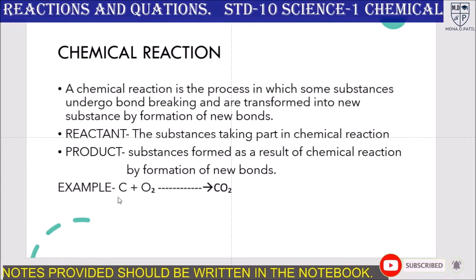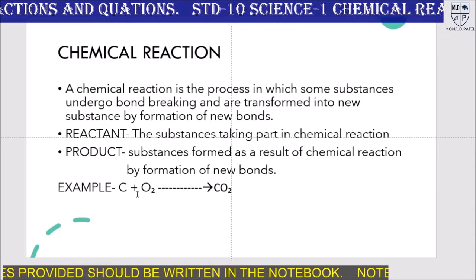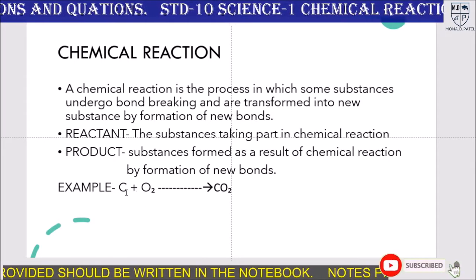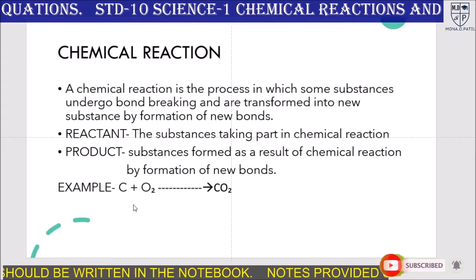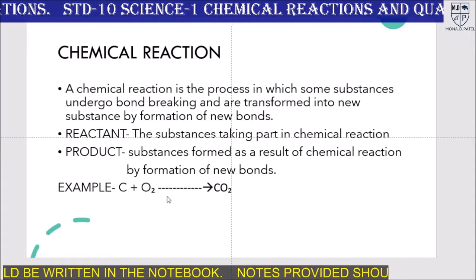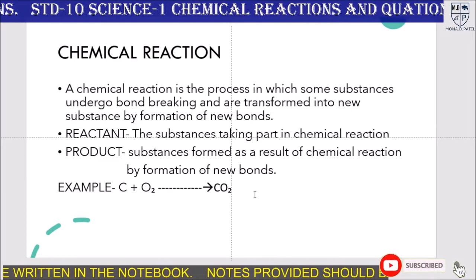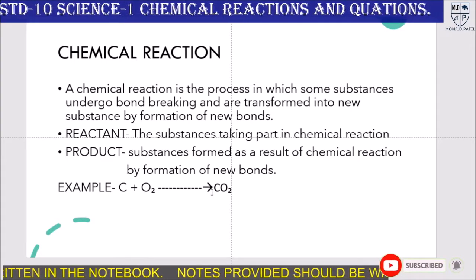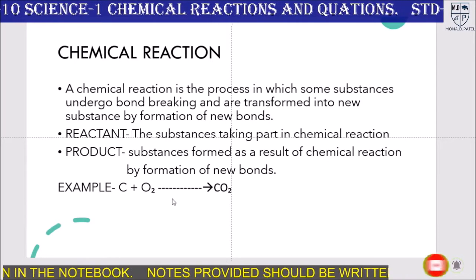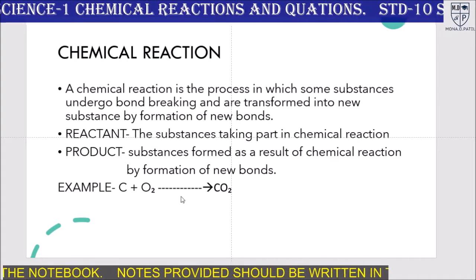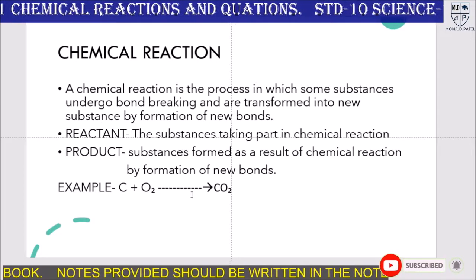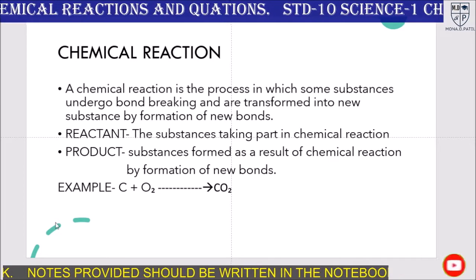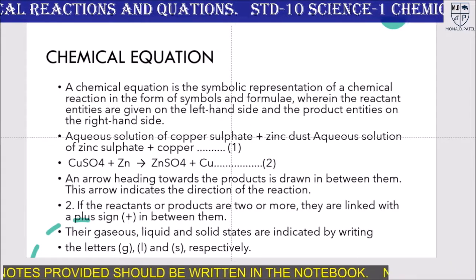Here you can see an example. Carbon reacts with oxygen. So carbon and oxygen are the reactants, shown here on the left hand side. Then it forms carbon dioxide as a product, which is shown here on the right hand side. And the direction of the reaction is shown here by the arrow. This we will also study in a further slide.